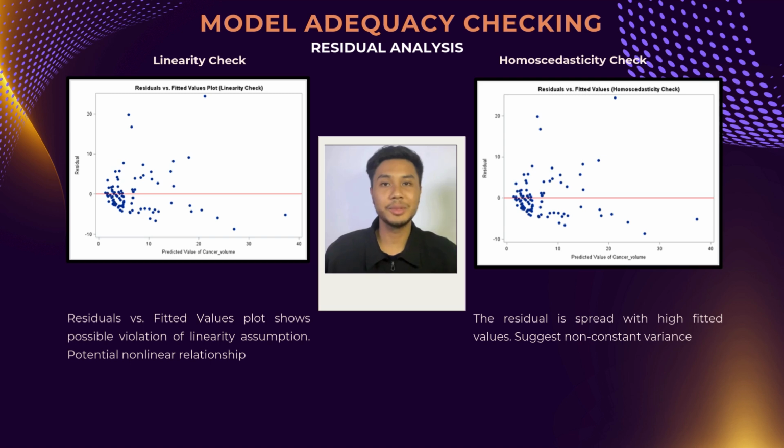The next part is model adequacy checking. The first one is residual analysis. For the linearity and homoscedasticity checking, both of them use the same scatter plot, which is residual versus fitted value. The residual versus fitted value plot shows a possible violation of the linearity assumption. There's a potential of a non-linear relationship. And for homoscedasticity checking, the plot shows the spread of high fitted values,